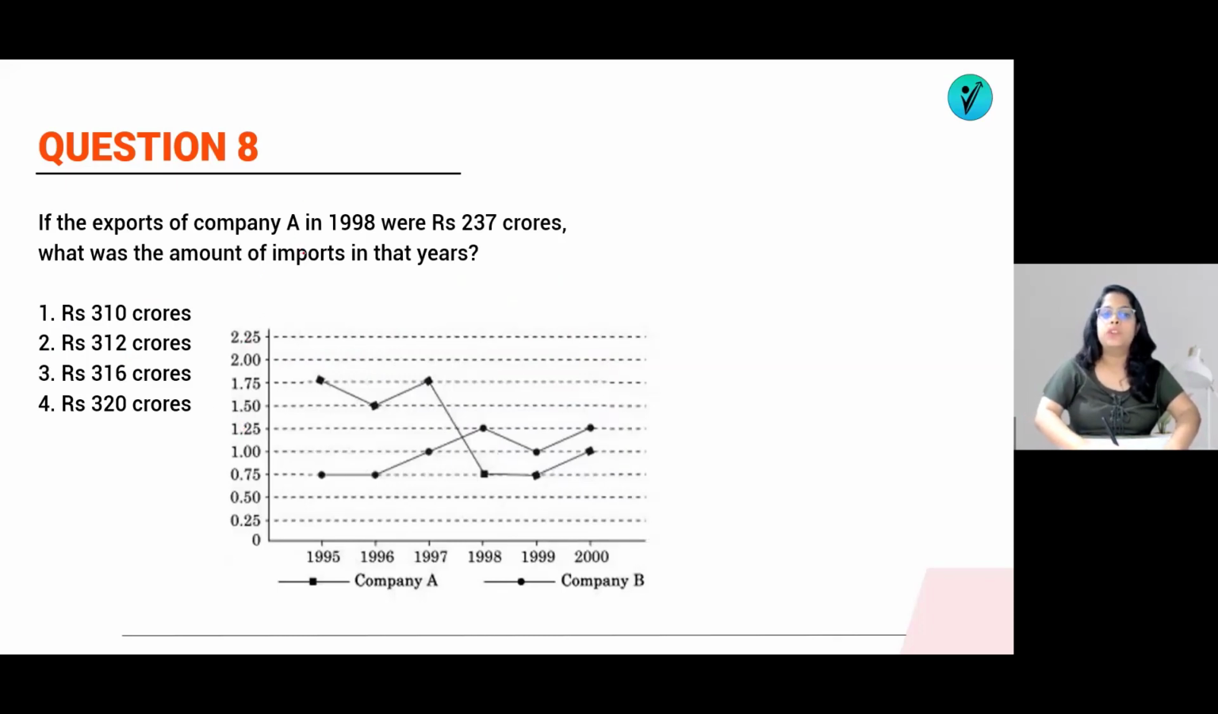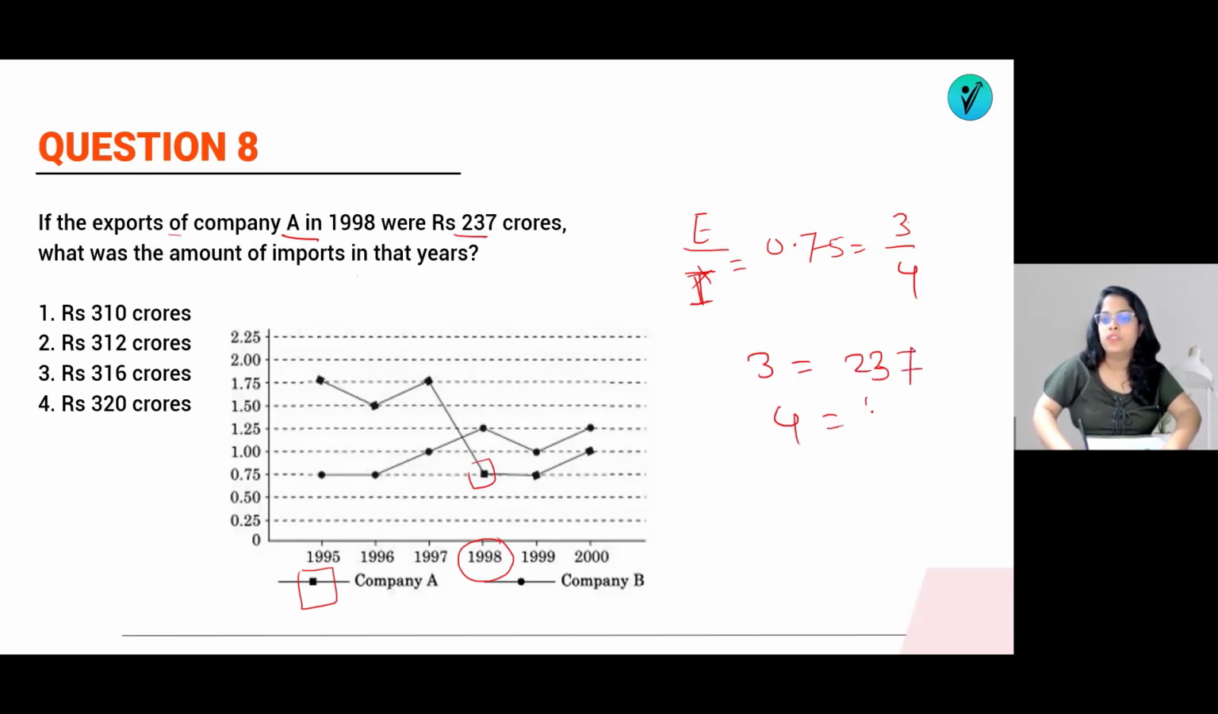Then, if the export of company A in 1998 were 237 crores, what was the amount of import in that year? Export of company A. A means they are talking about the square. In the year 1998, in this year, what is the square value? 0.75. So export by import is equal to 0.75. That means 3/4. This is the export, this is the import. So they are saying that export is 237. That means 3 is equal to 237. Then 4 is equal to what?